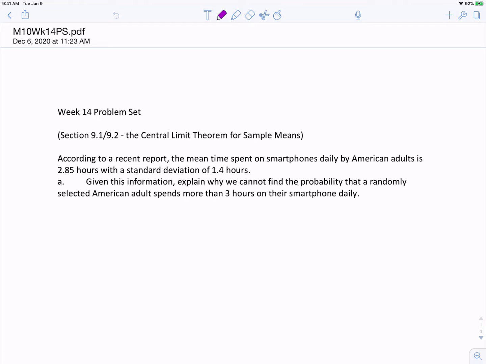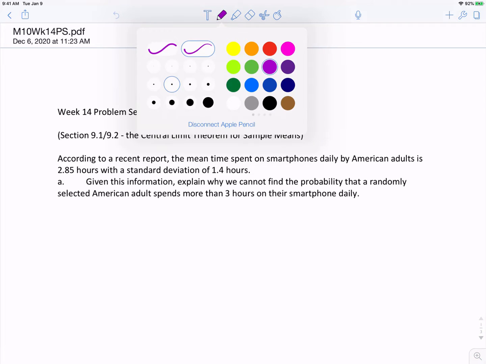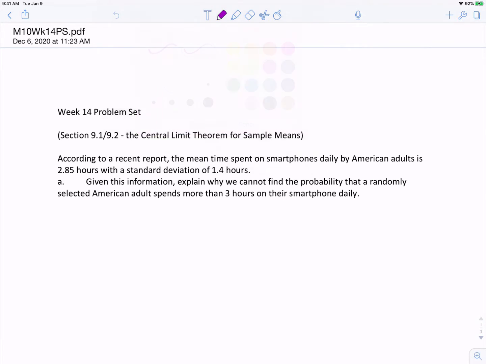I know that many people would wonder, well, why don't we just draw a picture? So, draw a picture of a normal distribution and then put the mean and the standard deviation and then shade an area and use a normal calculator. And the reason we cannot do this for this problem is we don't know the population is normally distributed.